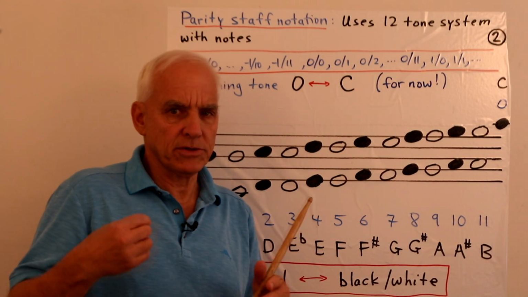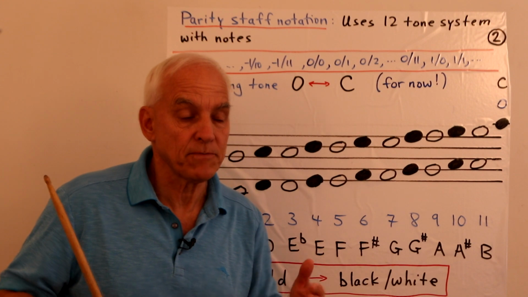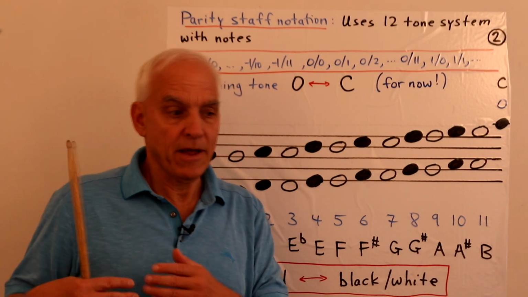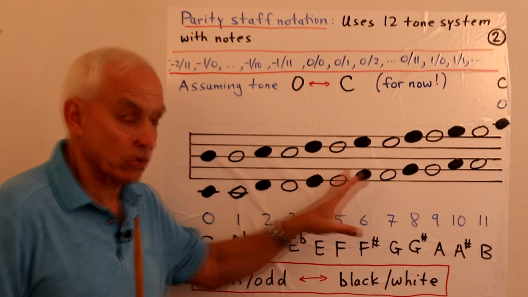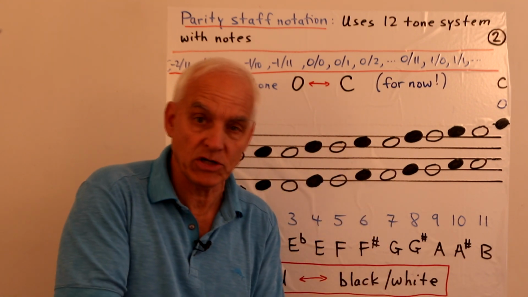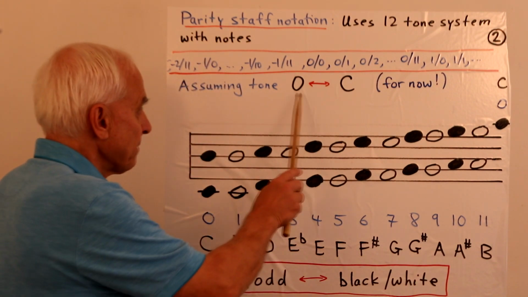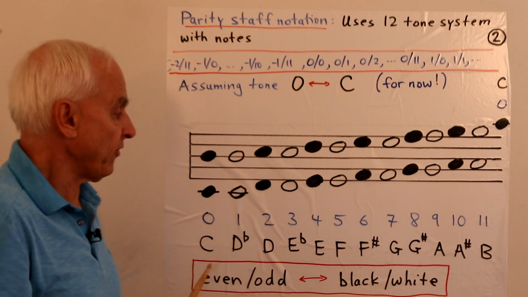Later on, we're going to see that this system is a little bit more flexible than that. We don't actually have to do that. If we're thinking about a guitar, which we will be later on, then we will have cause to change this, but the same structure will still apply in that situation, and even for other instruments as well. But for now, think about the note C as being tone 0.